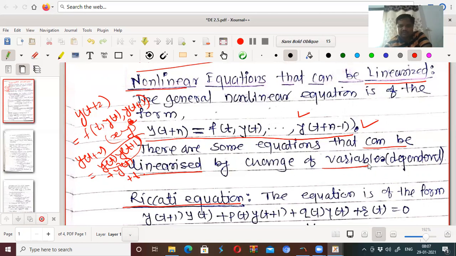Such equations are in nonlinear form but can be converted into linear form, and we know the method of solving linear difference equations, whether with constant coefficients or variable coefficients.